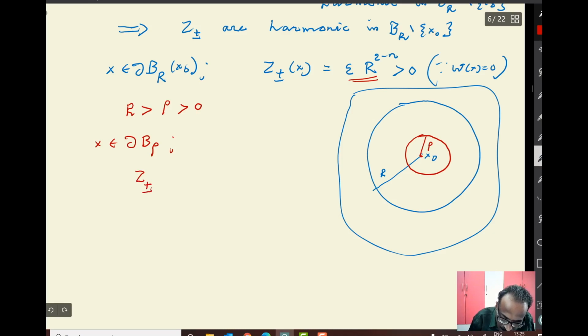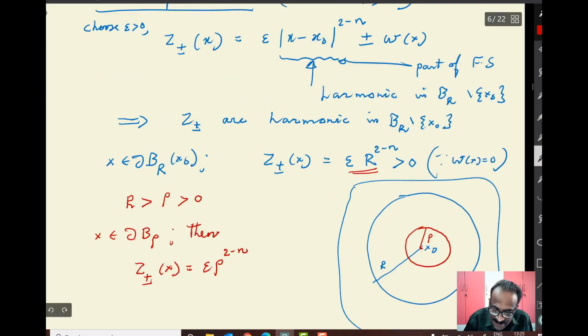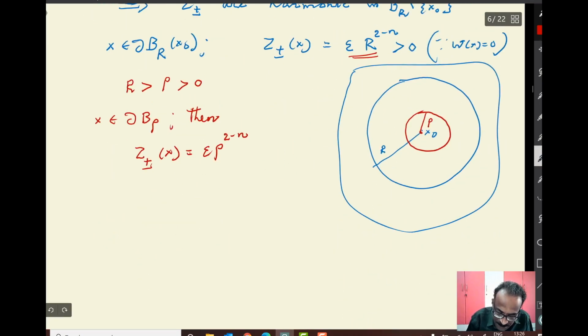Then z plus or minus of x is equal to epsilon rho to the power 2 minus n, instead of R on the boundary, again modulus x minus x naught, plus or minus w of x.